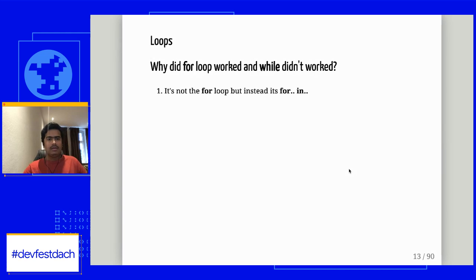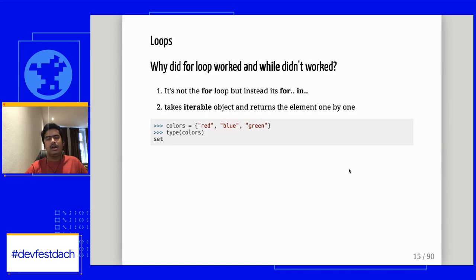If you look at a for loop in Python, it's not actually a for loop. Behind the scenes, it's more than that. It is taking an iterable object from us and then returning the elements from that iterable object one by one. If you see here, I'm just passing colors as a set to my for loop, which is an iterable, and then I'm printing that color object in my for loop.